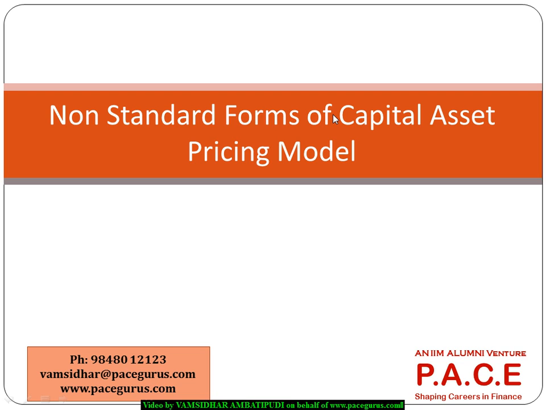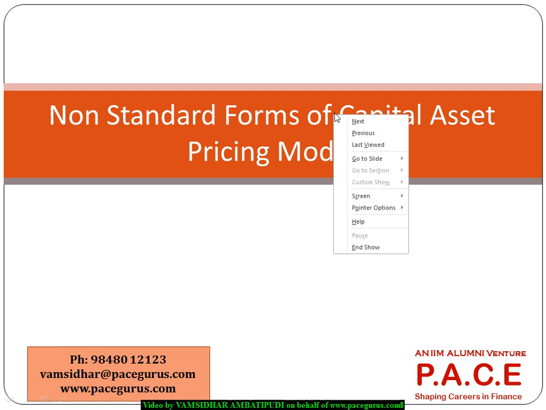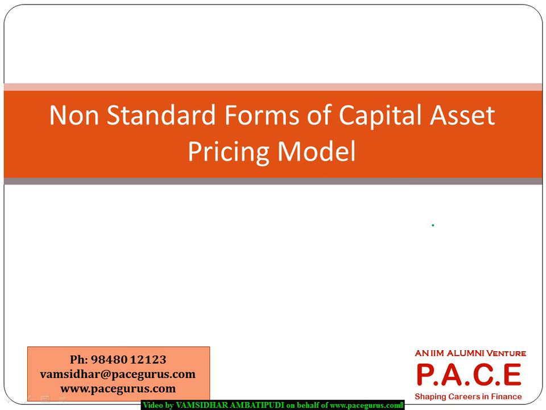In the standard form of the CAPM model, we have looked at the formula earlier, saying the expected return on a security is the same as the risk-free rate of return plus beta times (RM minus RF).